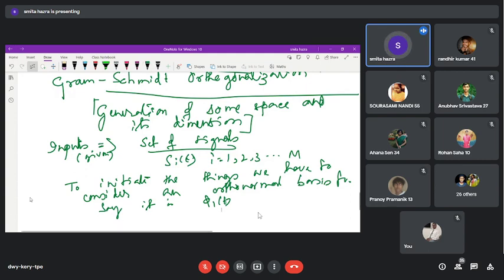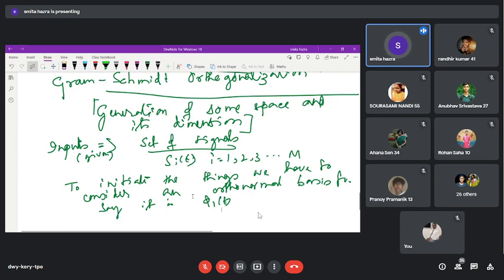So let us start with this one. Otherwise, if we do not consider the existence of phi 1(t), then we will not be able to initiate the things. So let us consider that a one-dimensional space is there, and the basis function responsible for it is phi 1(t).